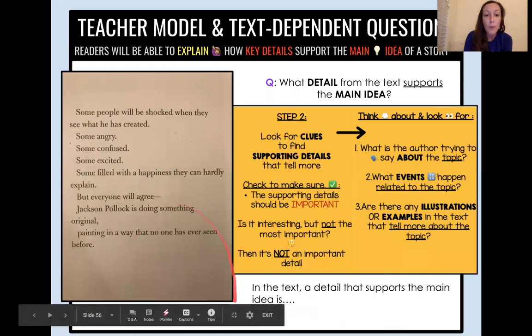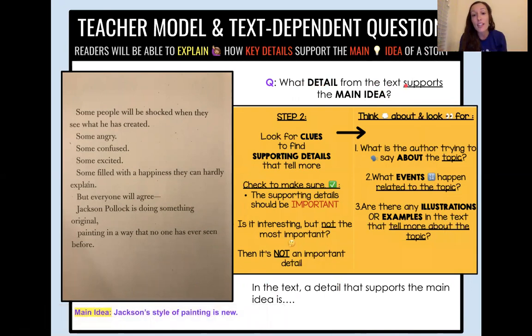Down here in purple, we already have the main idea, that the way that Jackson paints is new. But how do we know? If we think about our little bench, what details support the idea that Jackson's style of painting is new? We are going to look for clues that are going to be those supporting details.